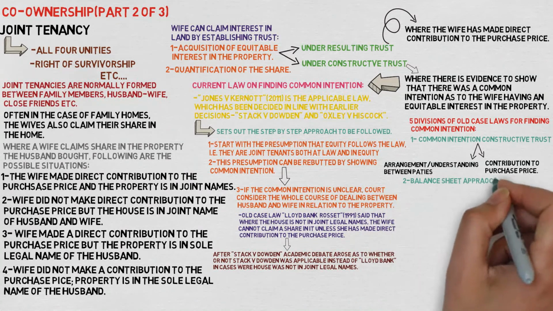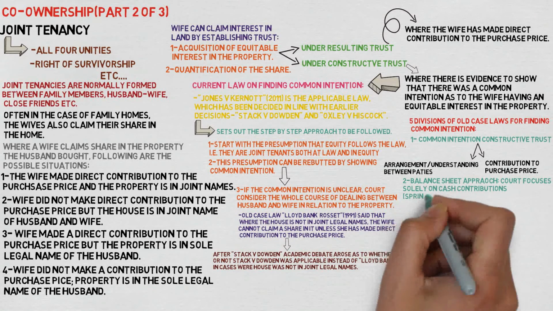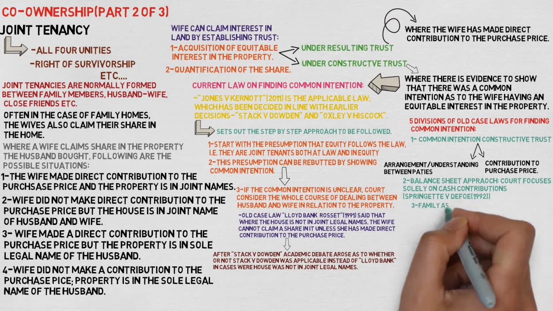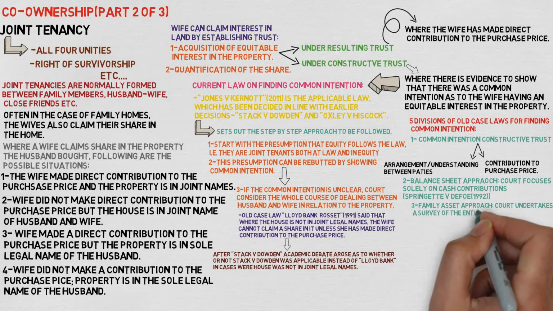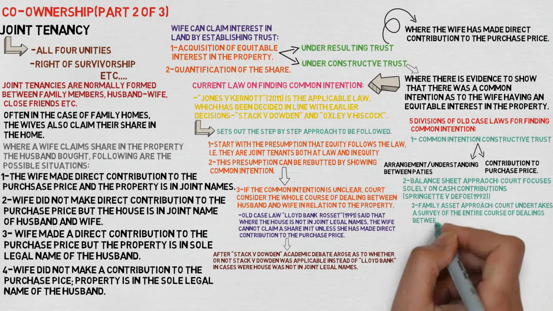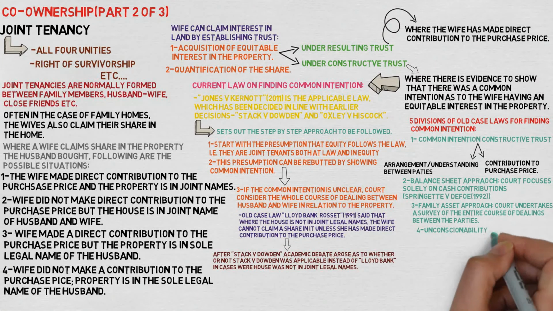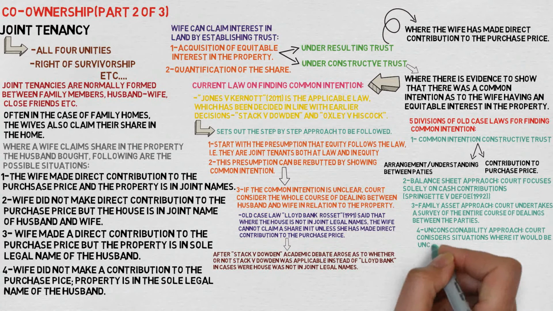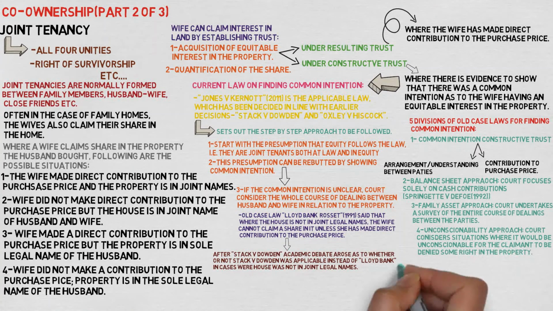Here the court focuses solely on the cash contributions, as seen in Springette versus Defoe 1992. The third approach is the family asset approach. Here the court undertakes a survey of the entire course of dealings between the parties. Fourth is the unconscionability approach. This is where the court considers situations where it would be unconscionable for the claimant to be denied some right in the property. And lastly, proprietary estoppel.